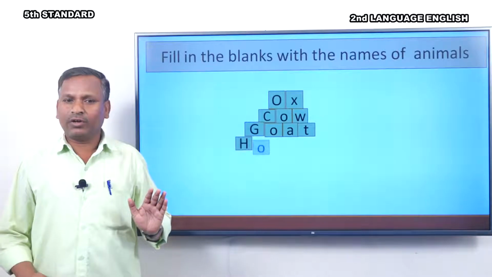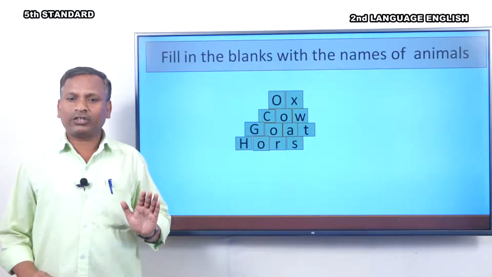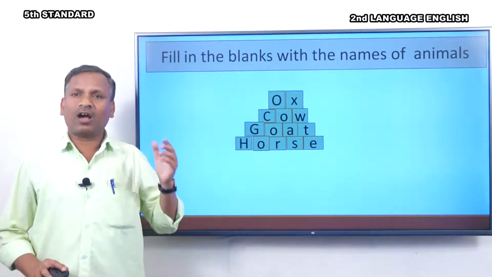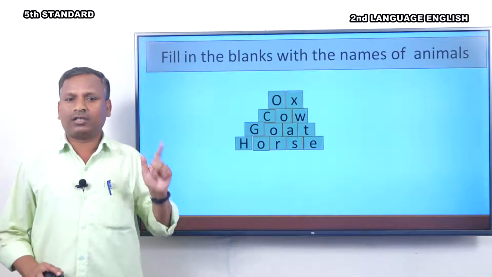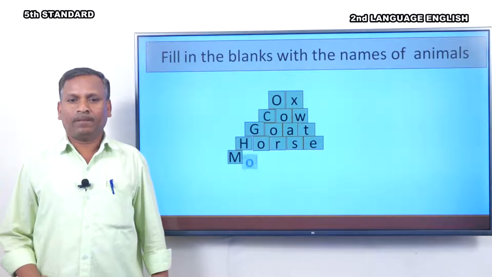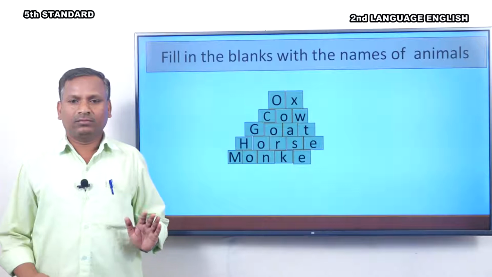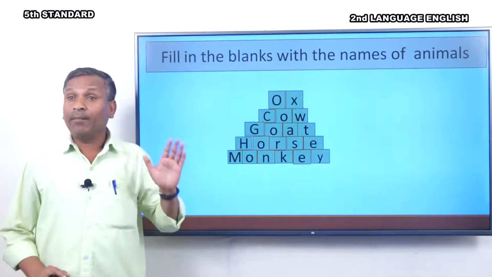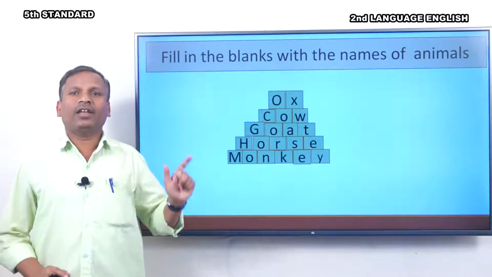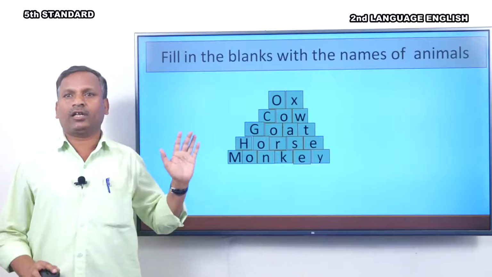Next one. You have to find the answer. What is the next one? It's a horse. HORSE, horse. Shall I move to the next one? Can you guess the name of this animal, children? Yes, it is monkey. What is the spelling of monkey? MONKEY, monkey. Very good, children.